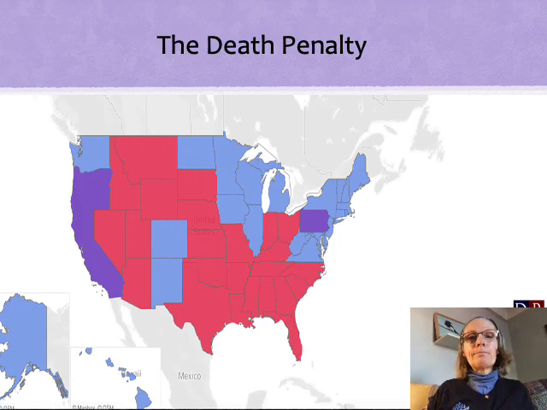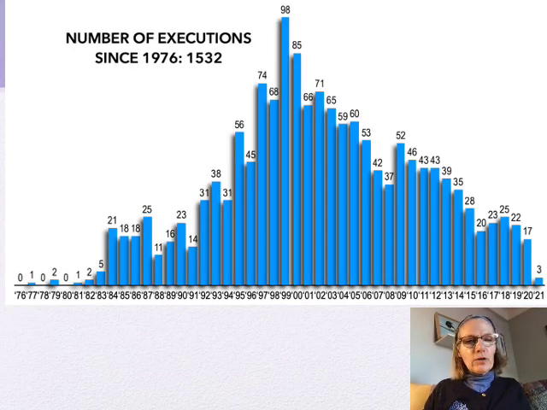Okay, this graph shows you the number of executions that have taken place in the United States over time since 1976. And that number is 1,532. Now, if I had asked you, how many executions do you think have taken place in the last 45 plus years? How might you have responded to that?